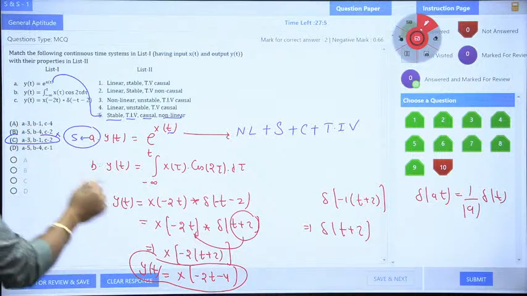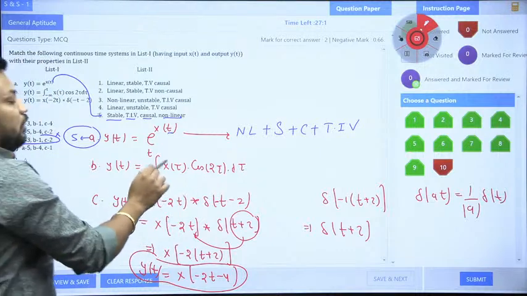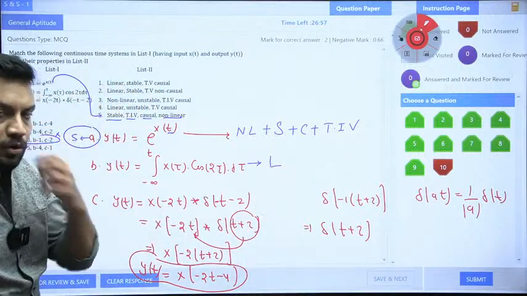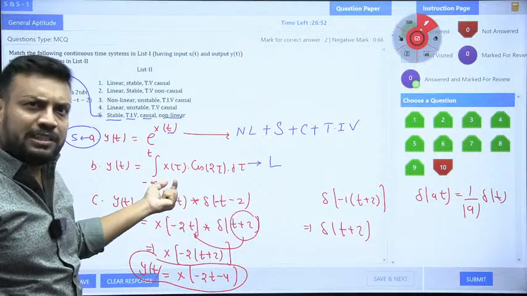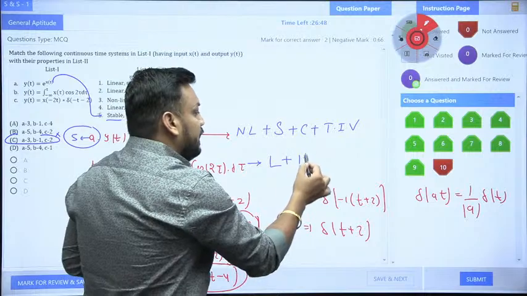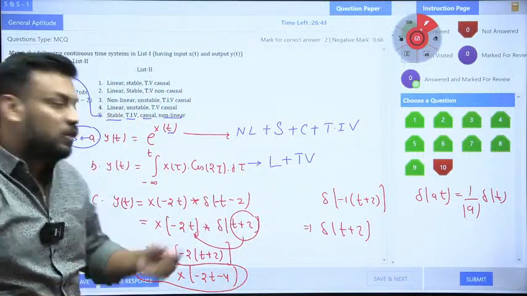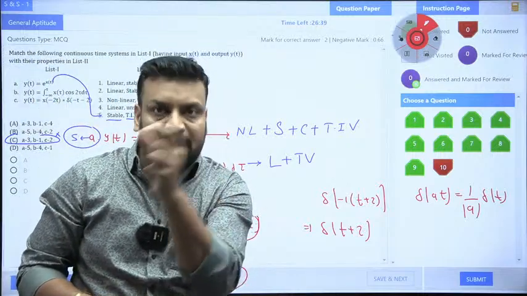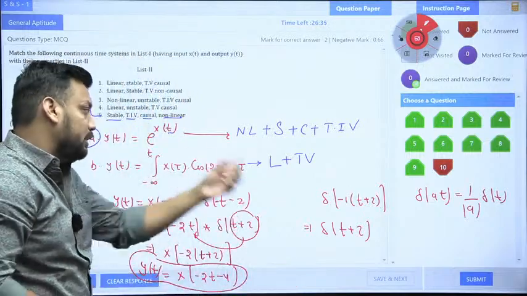B is the integral from minus infinity to t of x(tau) cos tau. So is it linear or not? 100% it is linear, sir. Why? Because integration is always linear, and multiplying by a function of time is also allowed for linearity. But it is time variant, TV. Why? Because a function of time is multiplied with x. Whenever a function like cos 2 tau is multiplied with x(tau), whenever a function of time multiplies x(t), it will make the system time variant. So that is why time variant.